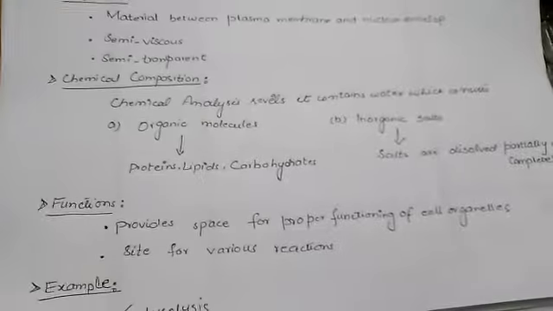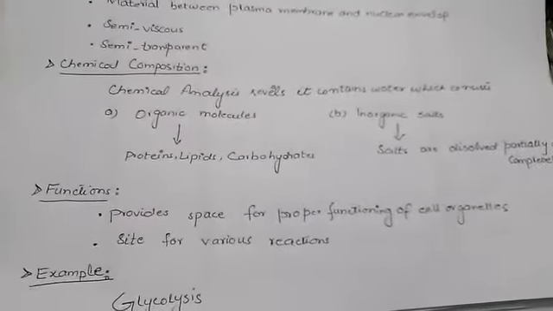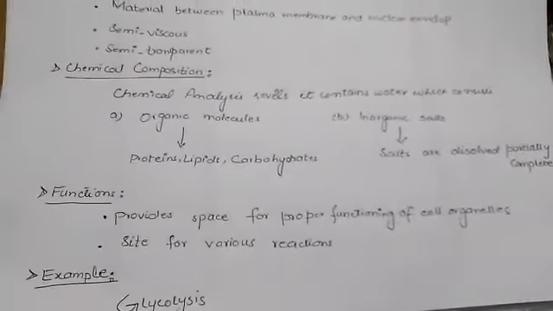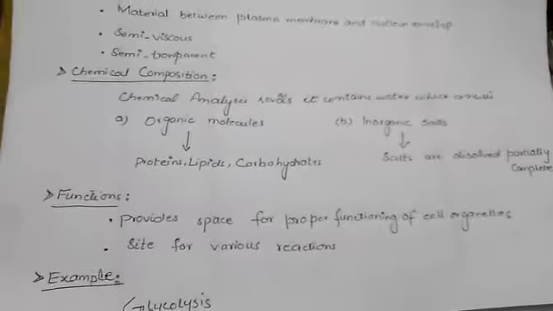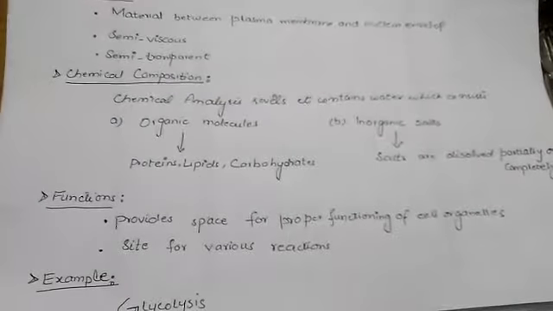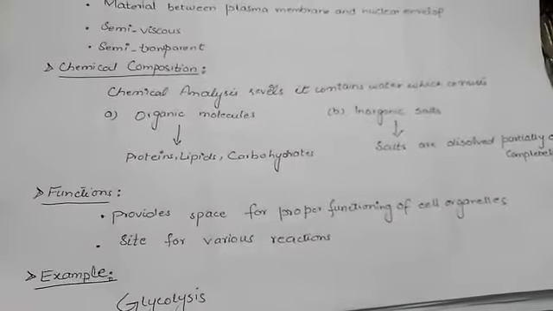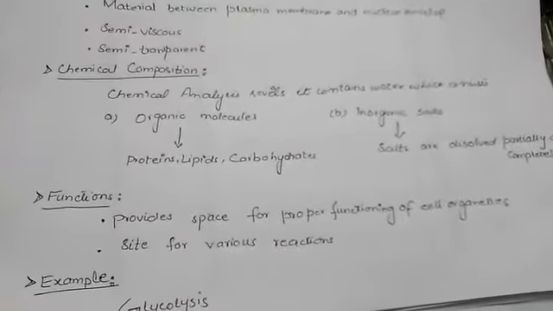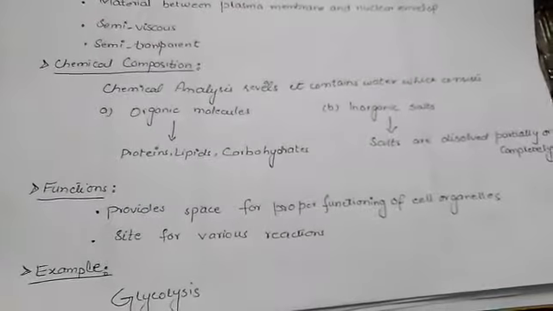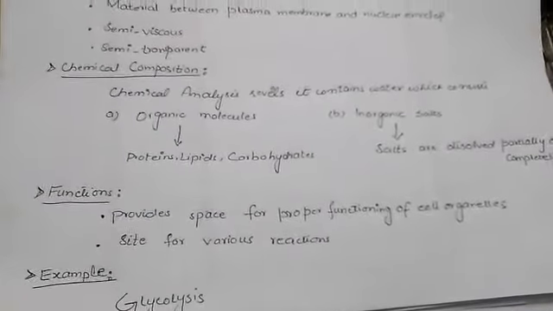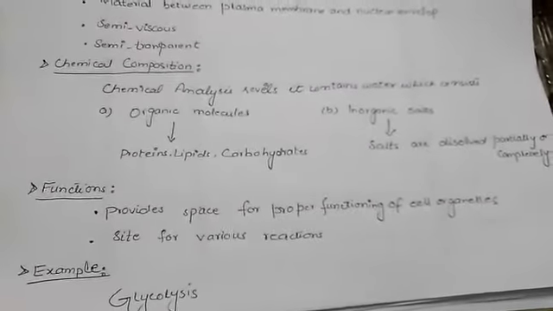Now come to the functions of cytoplasm. Why is cytoplasm important inside the cell? Because it provides space for the proper functioning of the cell organelles and also acts as the site for various biochemical reactions. Site means the place where biochemical reactions occur.